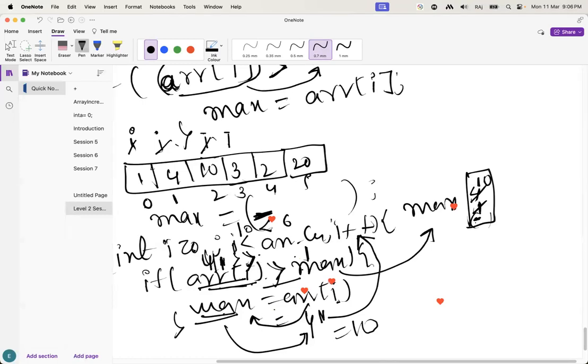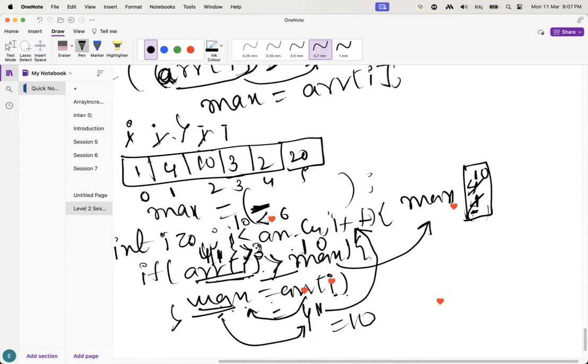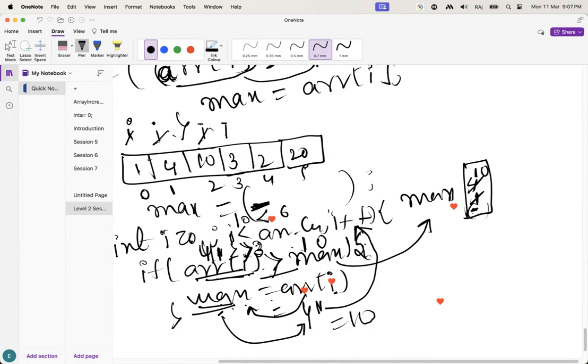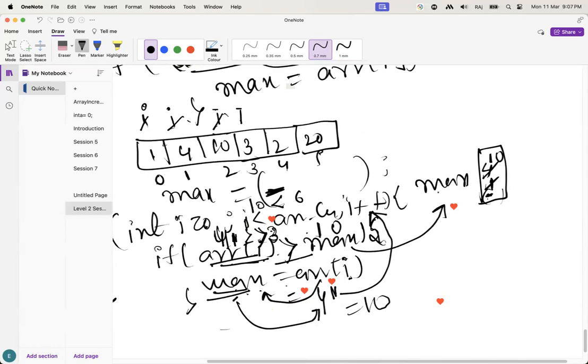3 greater than max. What is the maximum value here? 10. But array value is 3. 3 greater than 10, is it true or false? It is false. So that's why it won't go inside. So maximum value is not going to be updated here, it is 10 only. It does not go inside the if. It will come out. So again the for loop comes here.